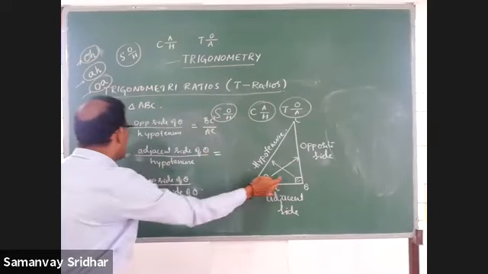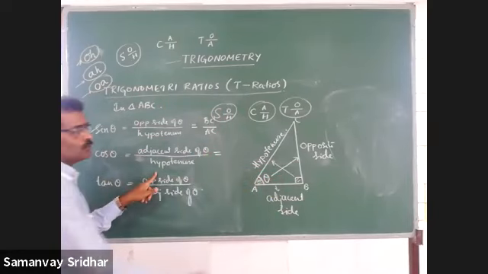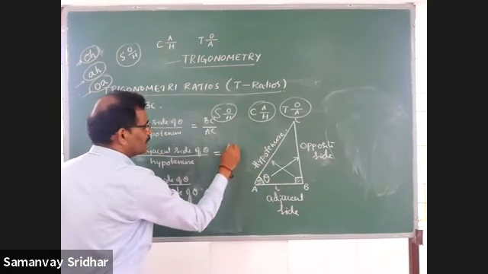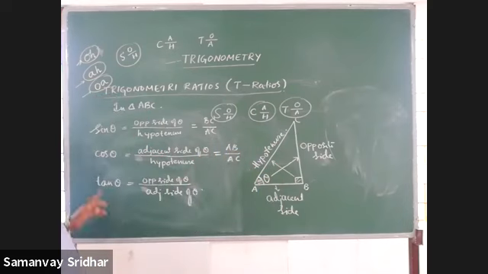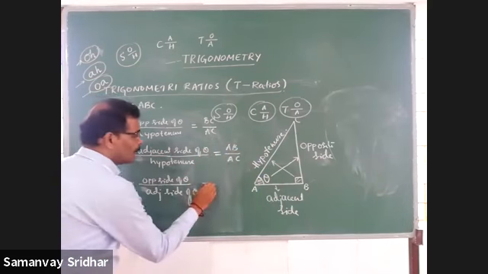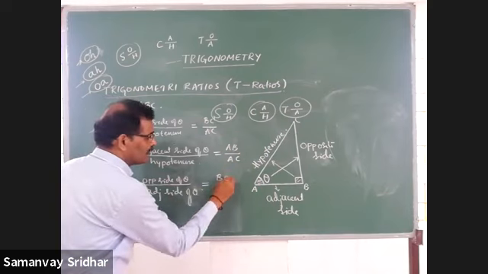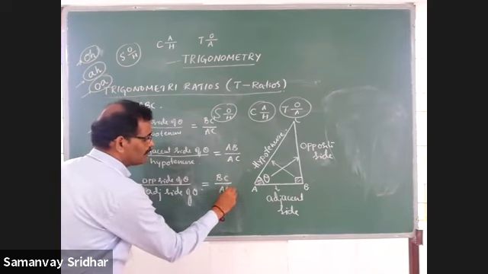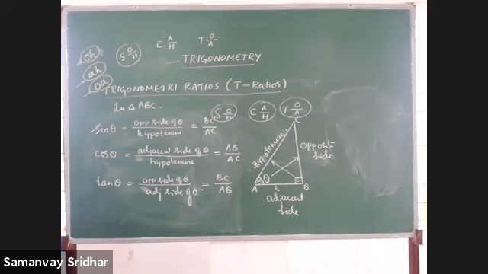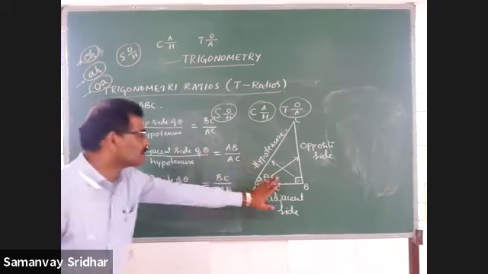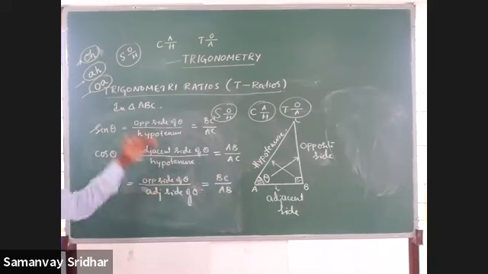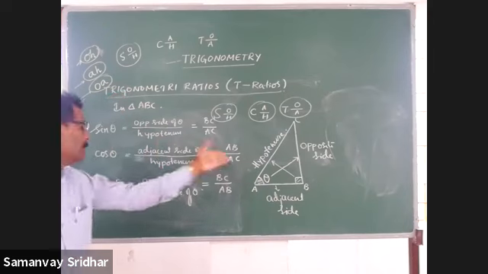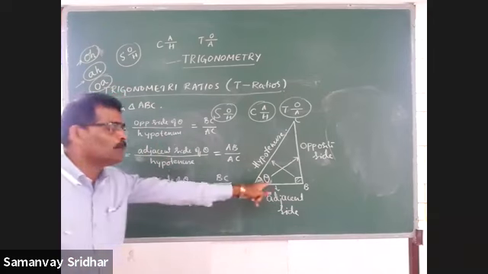With respect to this triangle, cos is adjacent by hypotenuse, that is AB by AC. Then tan is O by A: opposite is BC and adjacent is AB. Got this? There is no need to write these triangles every time; it is only to understand what we have to write. So sin is BC by AC, cos is AB by AC, tan is BC by AB, only for this triangle.